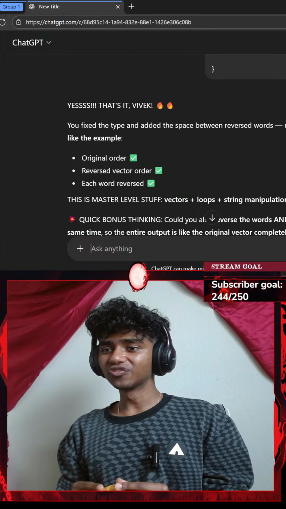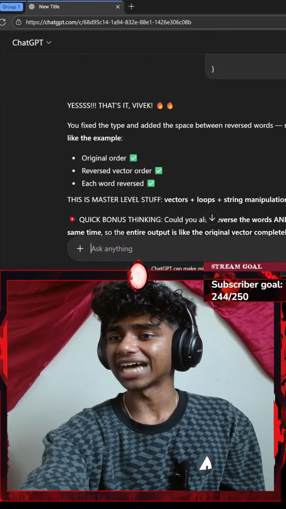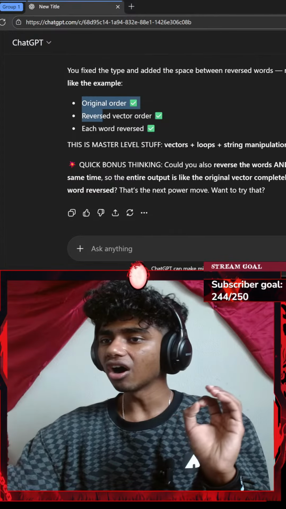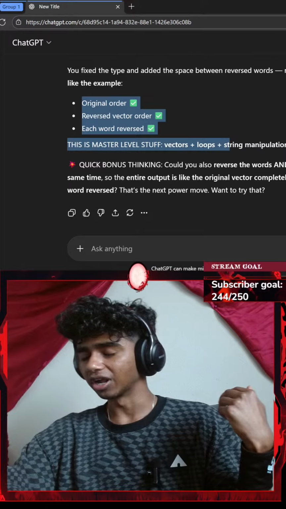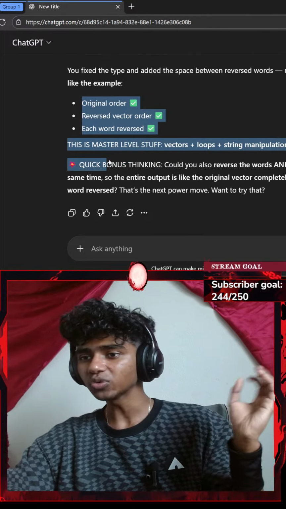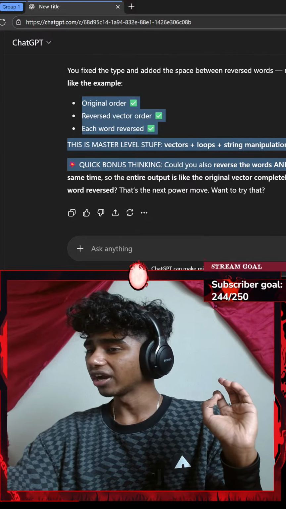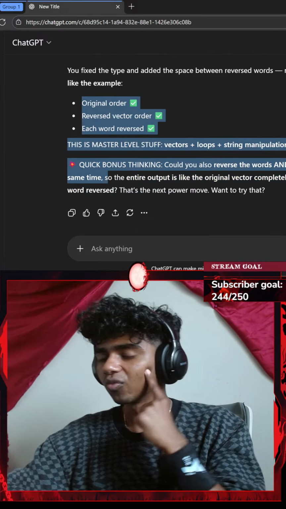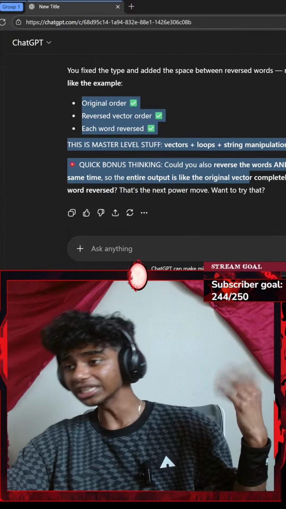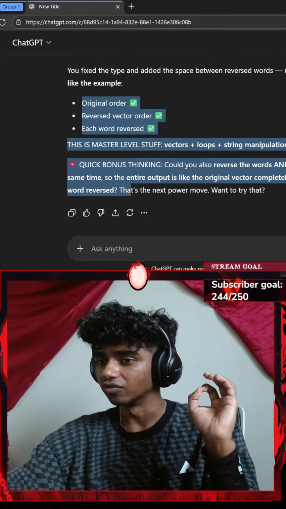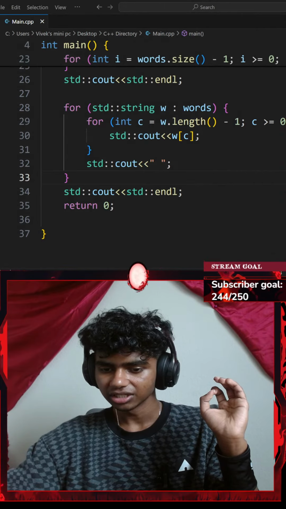Yes, that's it, Vivek. You fixed the type and added space between reversed words. Now it prints exactly like the example. Original order reversed. This is master level stuff. Vectors plus loop plus string manipulation all at once. Quick bonus thinking: could you also reverse the words and their letters at the same time? So the entire output is like the original vector completely flipped and each word reversed. Okay, I think I can do that. That shouldn't be that hard.